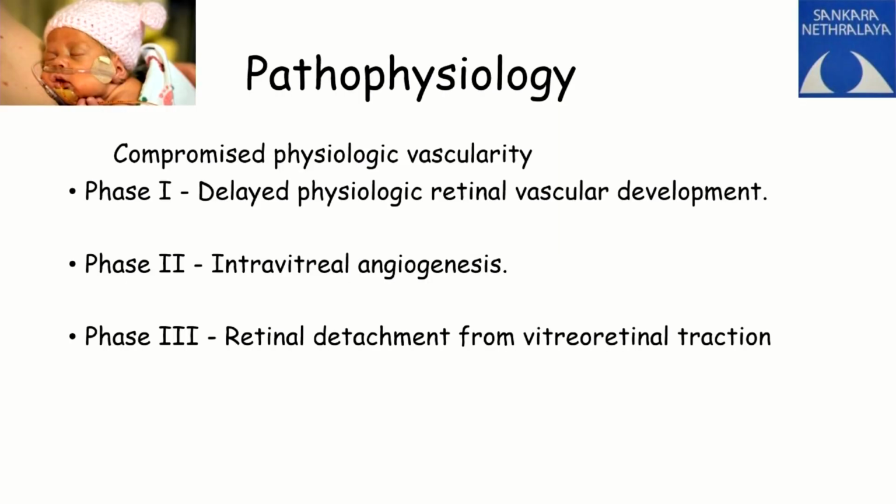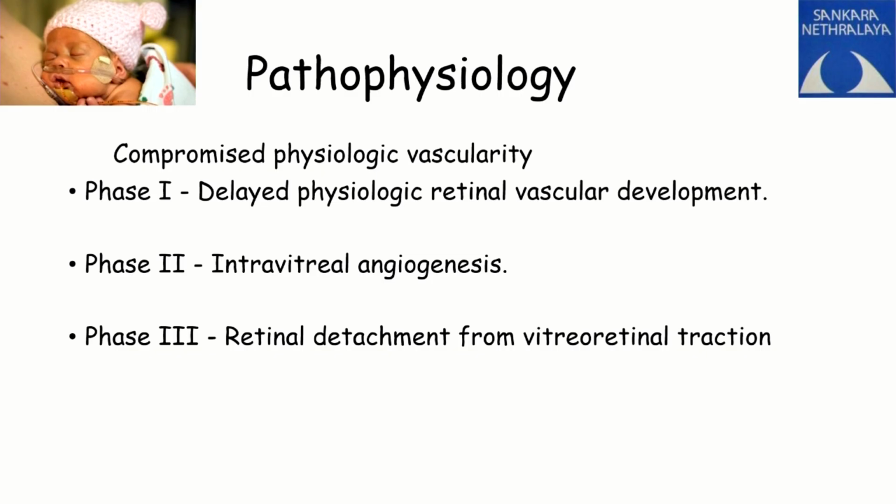Now, what is the pathophysiology? To understand retinopathy of prematurity, you must understand the three phases. A compromised physiological vascularity is the key thing in the development of ROP. So, phase 1 is what? Delayed physiological retinal vascular development. There is a delay in the physiological vascular development.